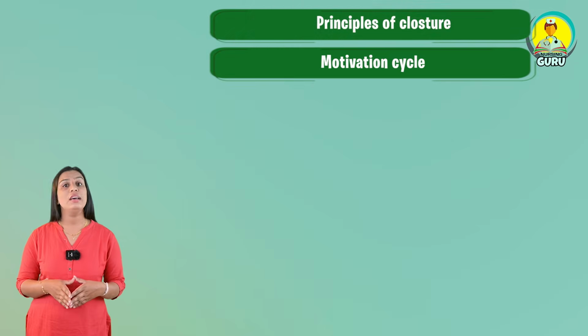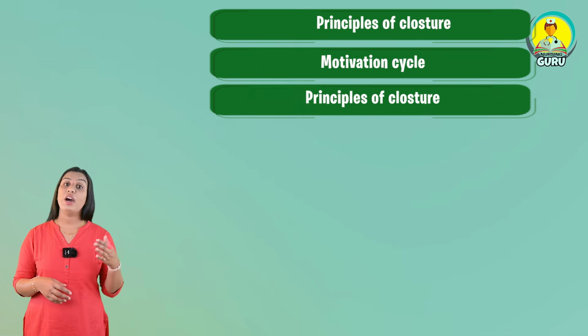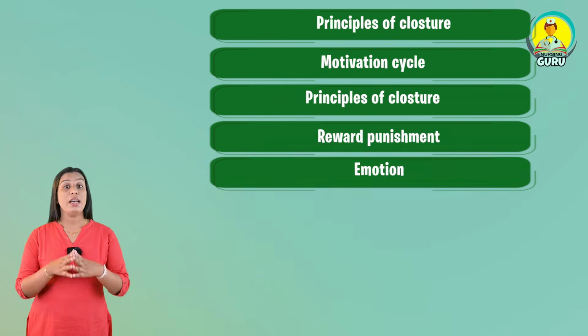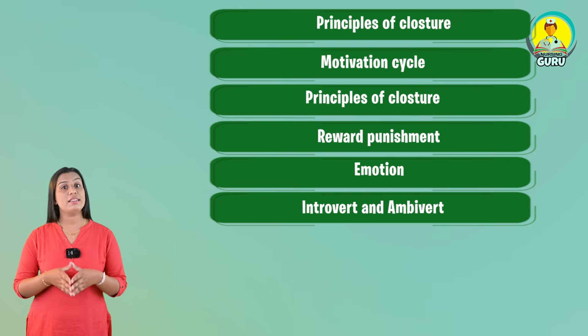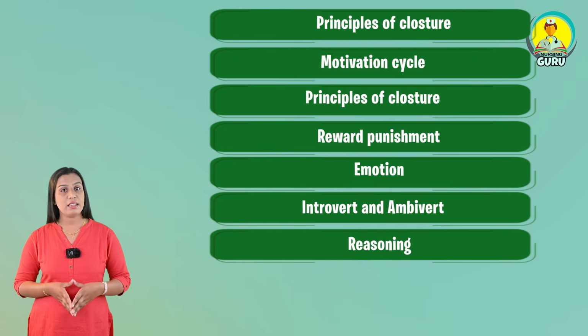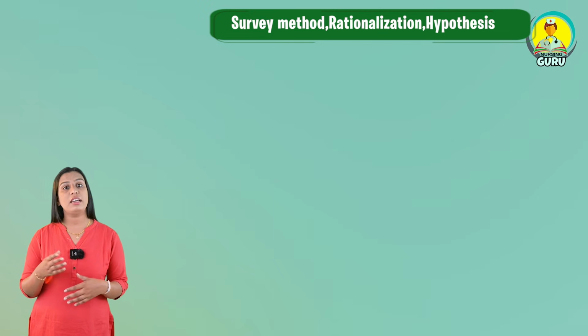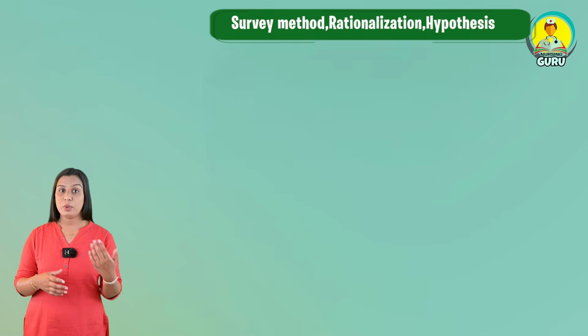principles of closure, errors of thinking, reward and punishment, and next is trial and error learning, emotions, introvert and ambivert, reasoning. Next you may get sensation, stress, emotion and health, survey method, rationalization, hypothesis.